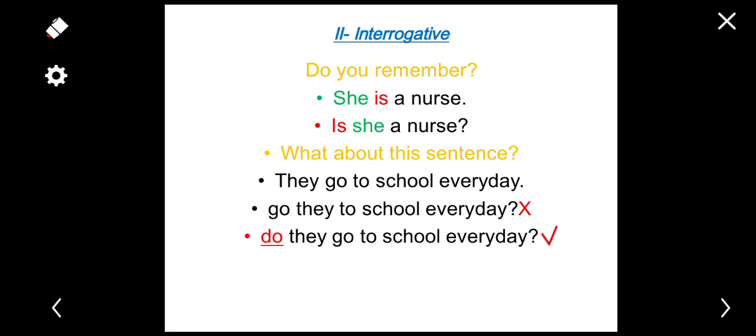And I just explained that this do appears in the negative, as we explained, and in the interrogative. Once we want to change something in the sentence, the change occurs on this do. So we say, do they go to school every day? We don't say go they. In the negative form we say they don't go. In the interrogative form we say do they go. Okay, so much for this.